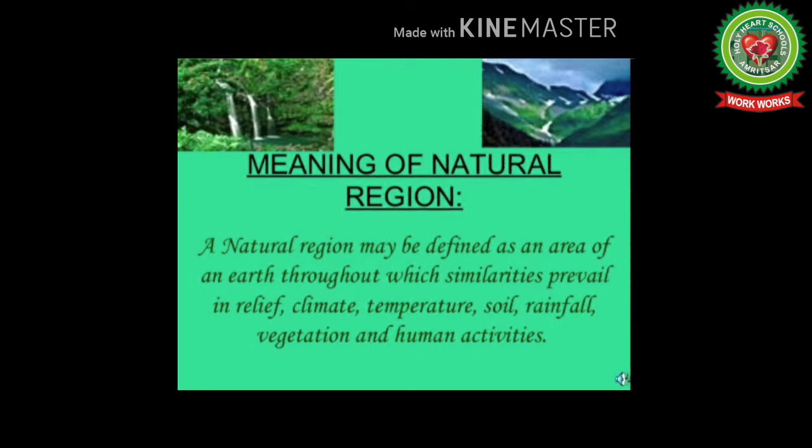The particular set of climatic conditions is called a climatic type. Every natural region has a combination of different climatic elements. Such classification of the combinations of these elements is known as climate classification. With each type having some common characteristics, the climate zones are based on the following factors.